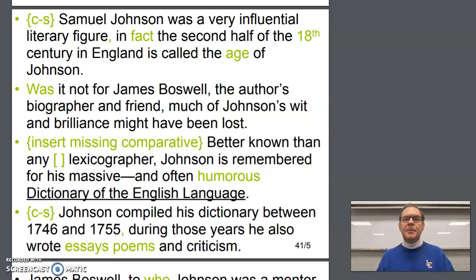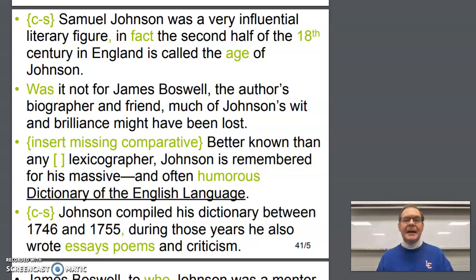Was it not for James Boswell, the author's biographer and friend, much of Johnson's wit and brilliance might have been lost. Here's a subjunctive mood category. Were it not for James Boswell. The next one, to insert a missing comparative. Better known than any lexicographer. A lexicographer is a dictionary writer, and Johnson was a dictionary writer himself, so he can't be better known than himself. So you have to say better known than any other lexicographer.